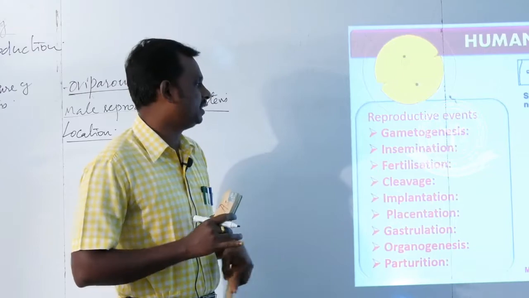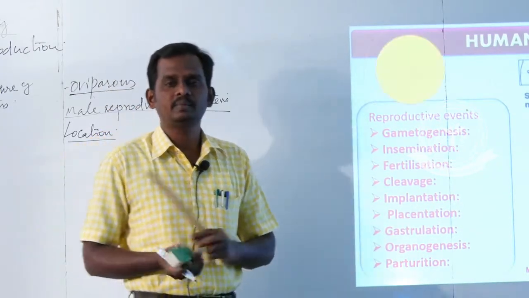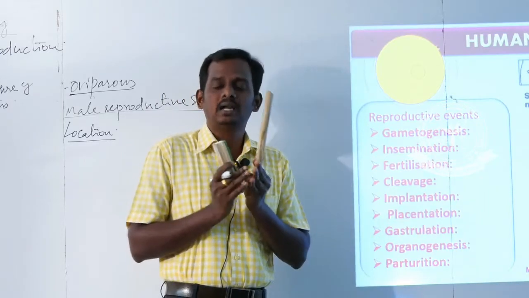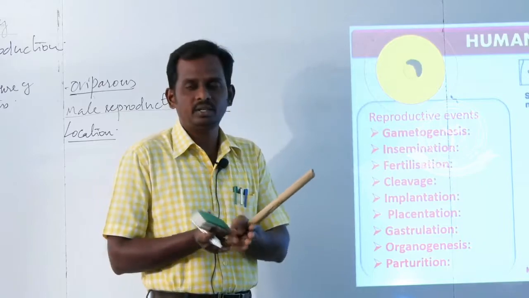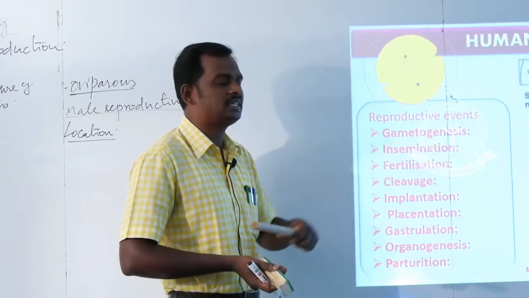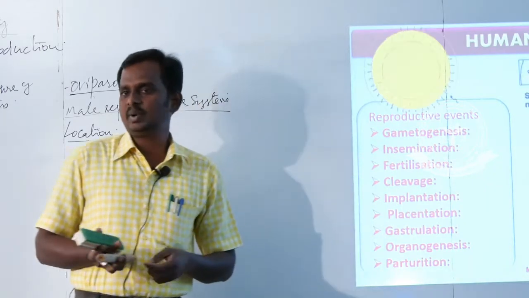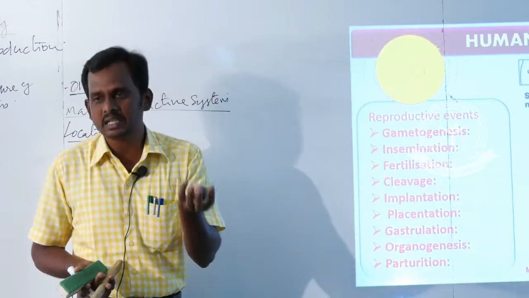So after the completion of insemination, what will happen? Fertilization takes place. What is meant by fertilization? Union of male and female gametes is called fertilization. Gametes are normally haploid in nature. Haploid means both male and female gametes have only a single set of chromosomes.